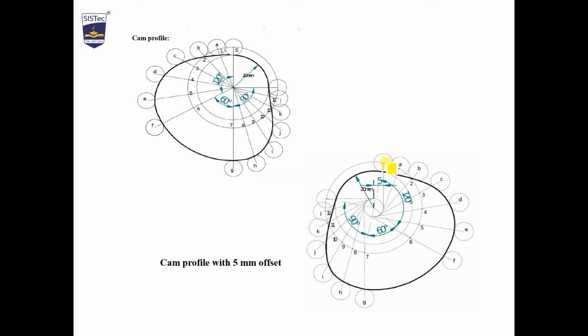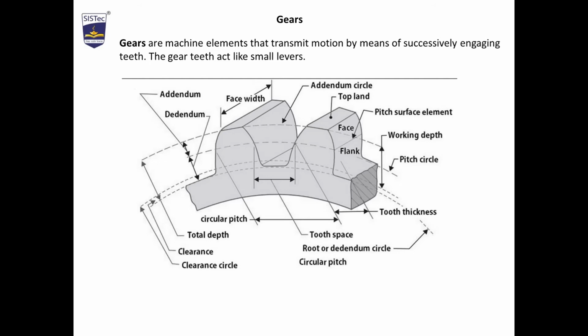Now similarly draw or measure the points 1a, 2b, 3c, 4d, 5e, 6f, similarly 7g, 8h, 9i, etc. Now draw rollers here and draw a smooth curve. So this will be the profile of the cam for the offset condition. So you have to draw the profiles like this. So we have completed the cams. These are the basic or general requirements for the cam.